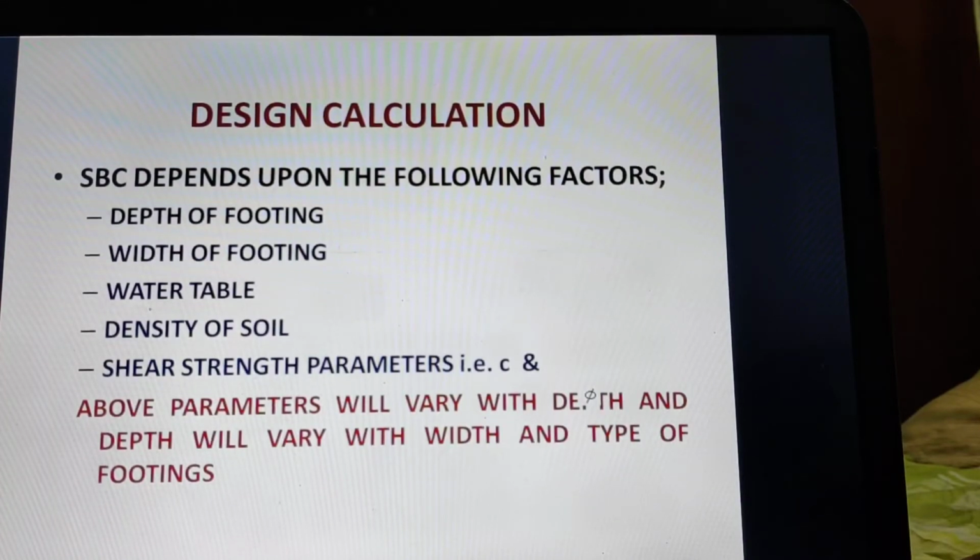along with the depth. So if depth is increasing, then density may also increase, so that also bearing capacity will be different. And then shear strength parameters will also be different as per the depth. So then bearing capacity will be different. So these parameters are not fixed for a particular building site or below the footing also. So the bearing capacity will change with these parameters.